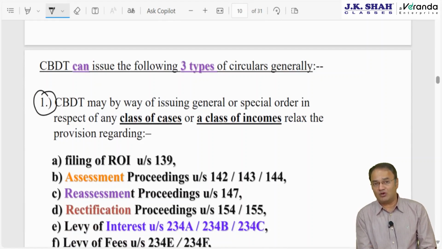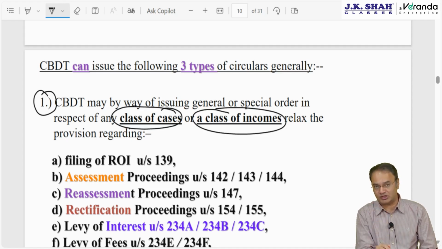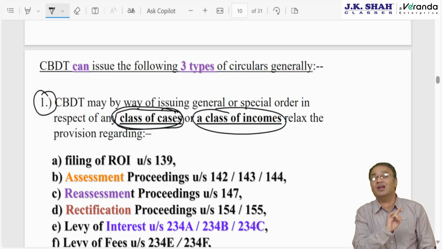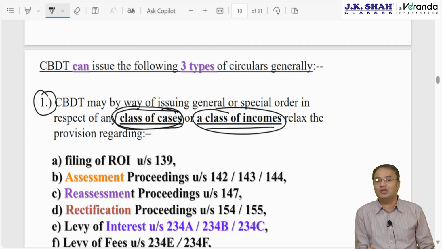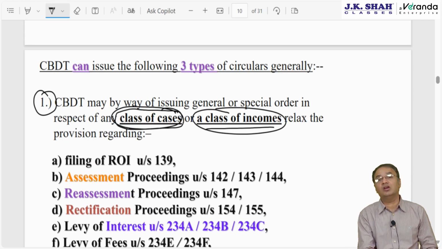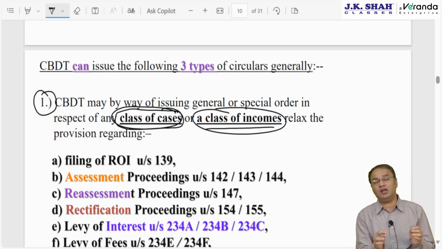CBDT in respect of any class of cases or respect of class of incomes. Understand, this kind of circular cannot be issued for one particular person. Where is it written? Answer is written, no. Can be issued for class of cases, cannot be done for one single case. Or class of incomes. Class of income, we have 5 classes of income: salary, PGBP, IFHB, capital gain, IFOS. So CBDT can issue this kind of circular for, let's say, all people in the country having business income or everyone having salary income, particular circular issued.